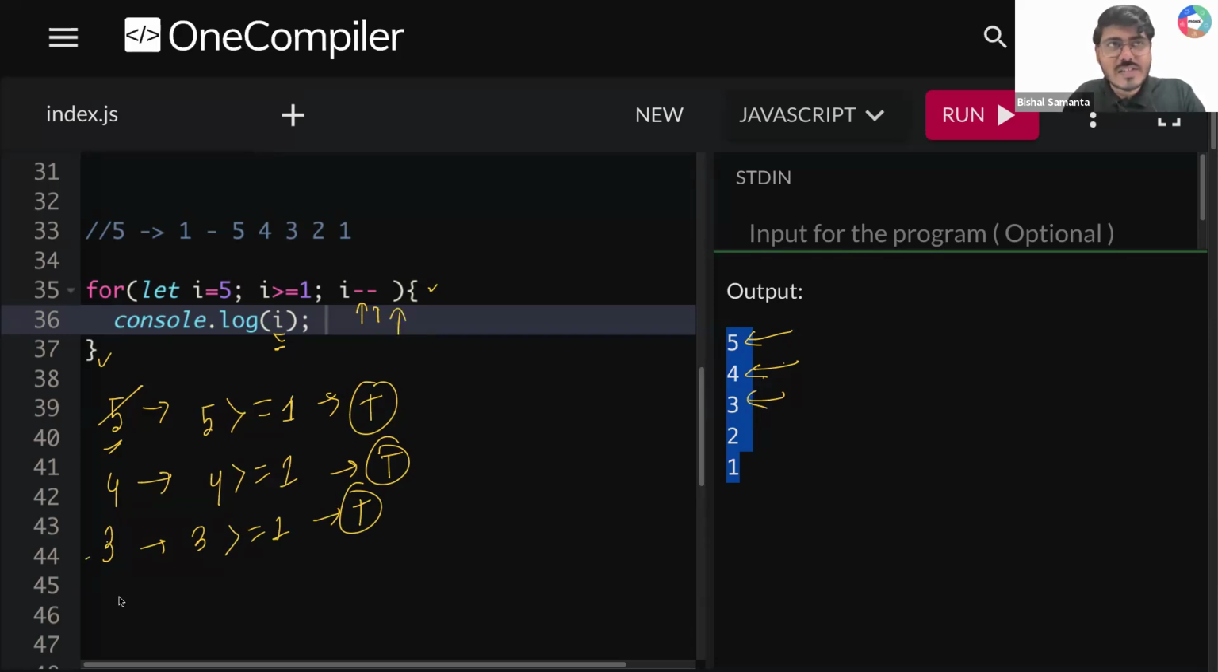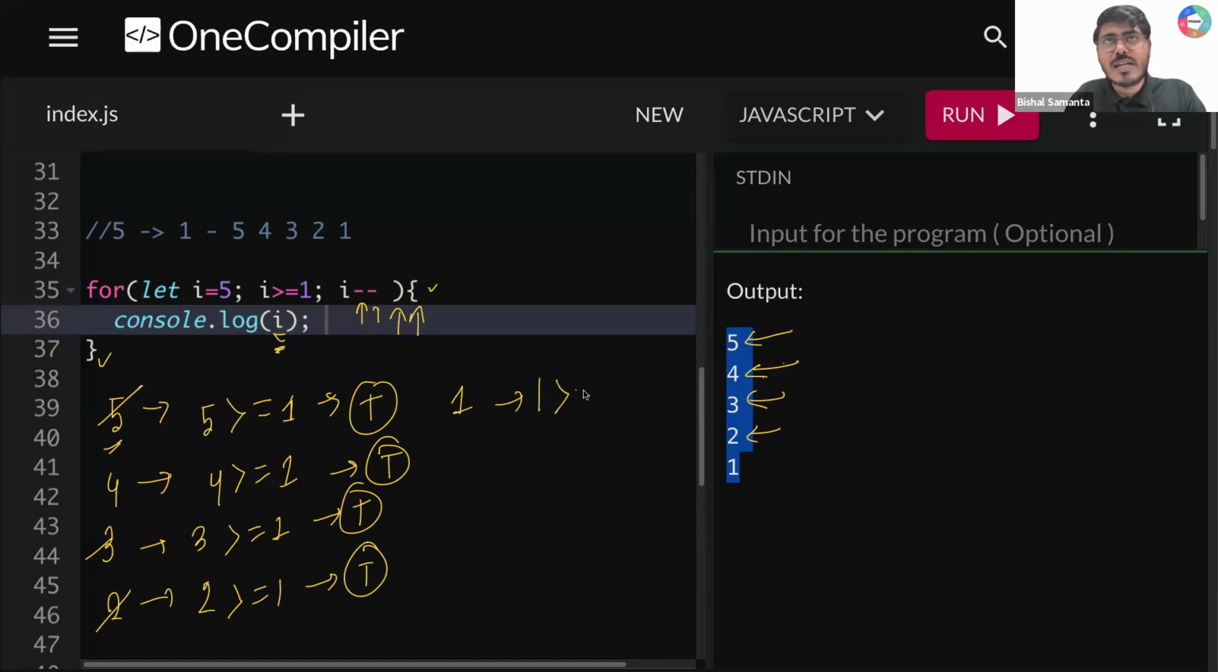Again, i--. This 3 will become 2. Now tell me, 2 greater than or equal to 1. Is that true? Yes, it is also true. console.log(i). What is your i value? The i value is 2. After that, again, i--. This 2 will become what? This 2 will become 1.